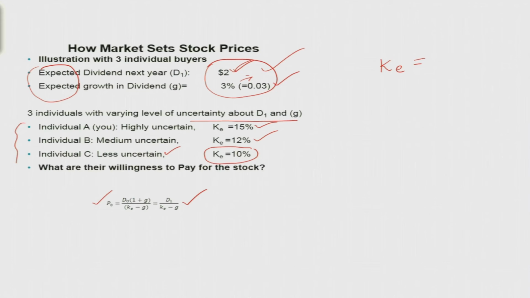So, we can see their willingness to pay for the stock. If you calculate this, you can see that individual A prices the stock at $16.67, individual B is going to price it at $22.2, and for individual C, his valuation, his P0, is going to be $28.57. From this you can see that whoever's KE is low, for example individual C, who is less uncertain, is willing to pay a high price for this stock, $28.57.